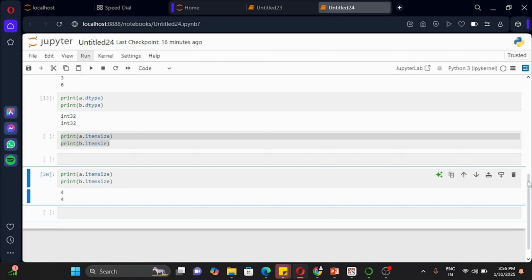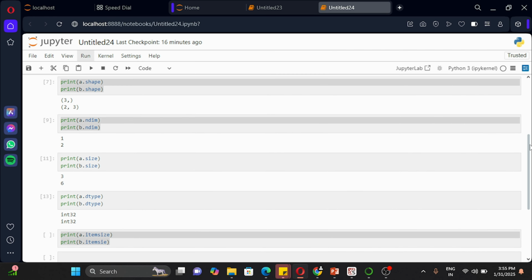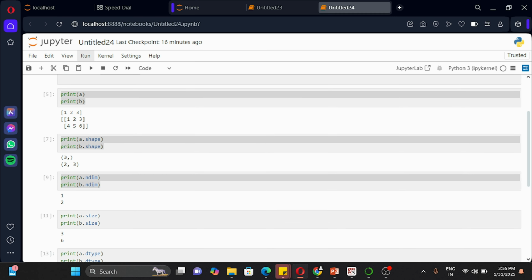So these are the basics pertaining to the NumPy attributes. I hope you all like it, and this will definitely help you from an interview point of view as well.